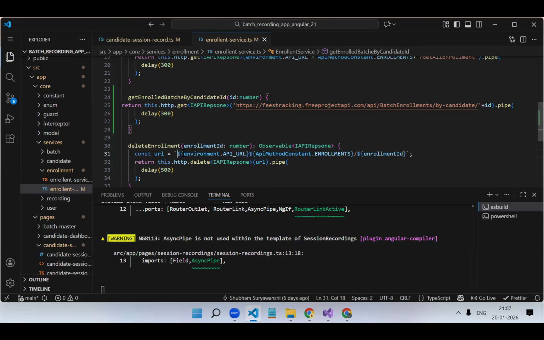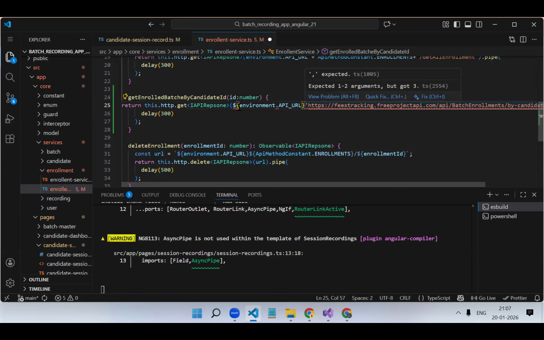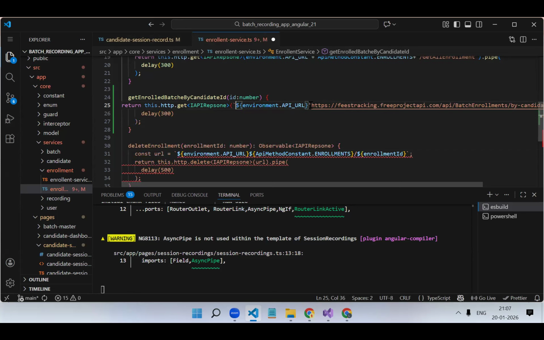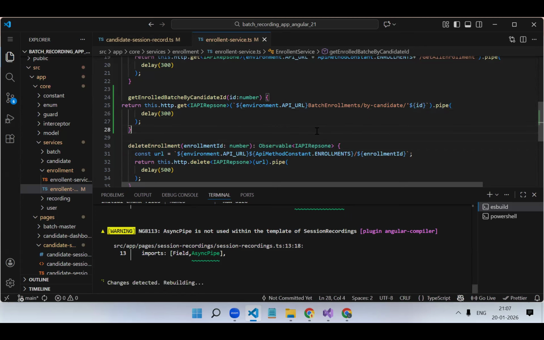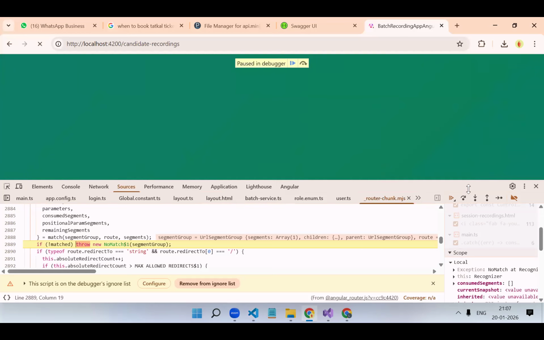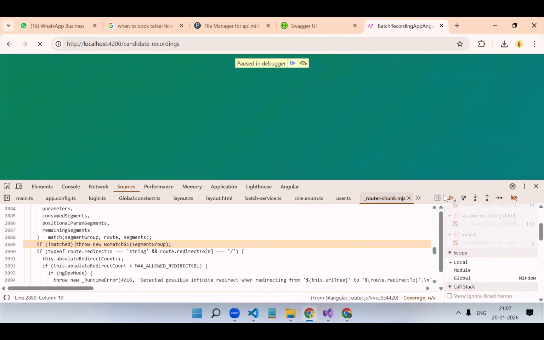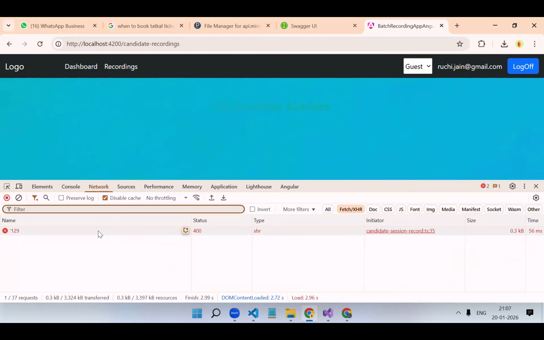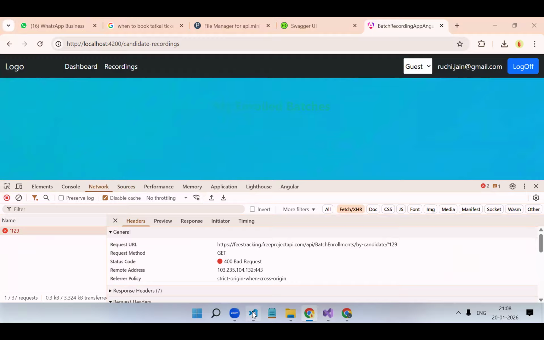But instead of this, it should be from this. One extra bracket is there.